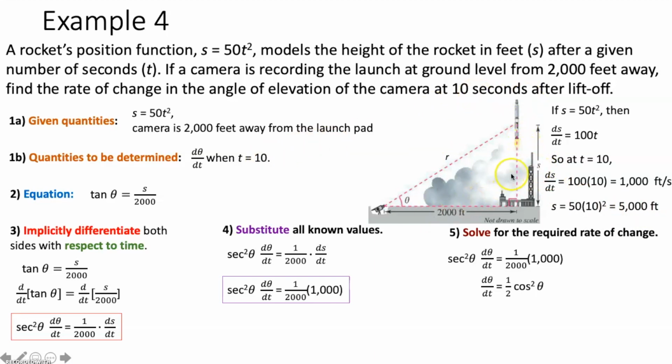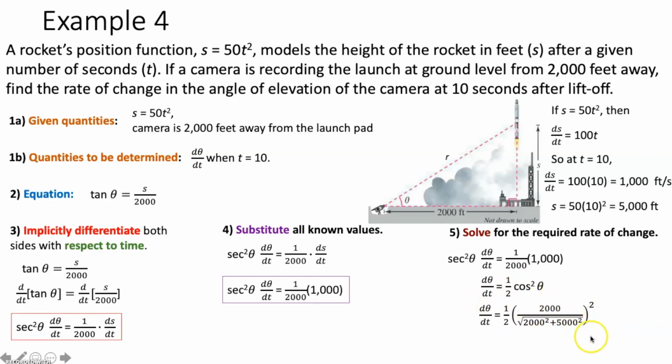So we can then use the Pythagorean theorem to figure out what r, our hypotenuse, is at this given moment. We go 2,000 squared plus 5,000 squared is equal to r squared. We then solve for r by taking the square root of both sides, and we get that r is equal to the square root of 2,000 squared plus 5,000 squared. So if we want to substitute in for cosine of theta, it's equal to our adjacent side, 2,000, over our hypotenuse, which is the square root of 2,000 squared plus 5,000 squared. Now, remember, it's cosine squared theta. That's why this whole thing is being squared.